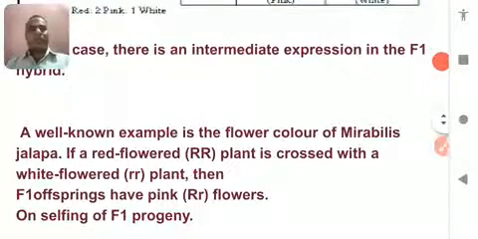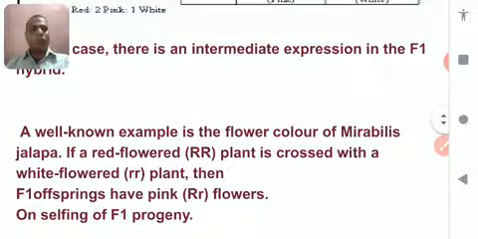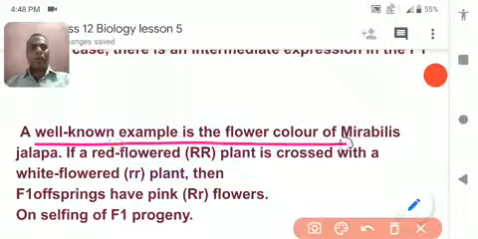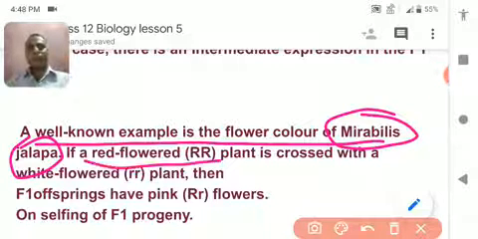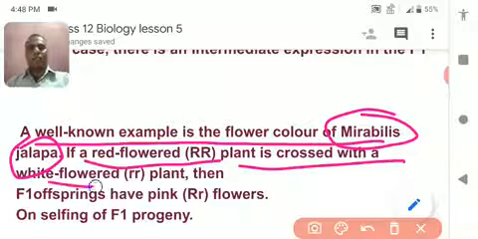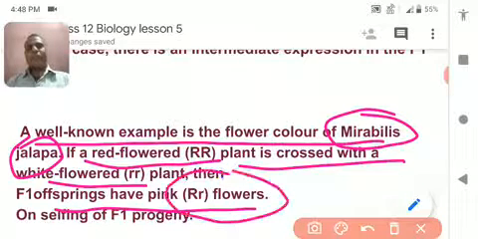The well-known example is the flower called Mirabilis jalapa, a red color flower. It is crossed with a white color flower and it gives a pink color flower in the F1 progeny.